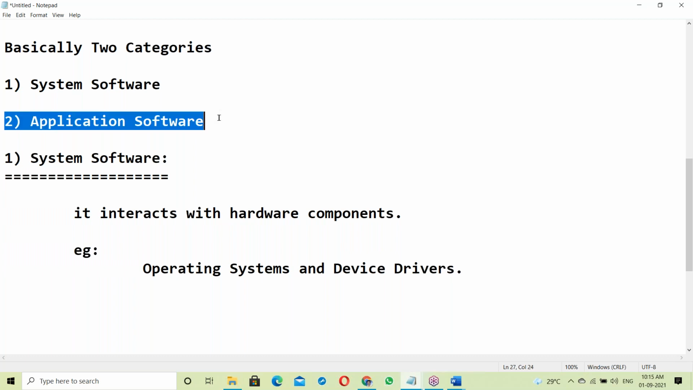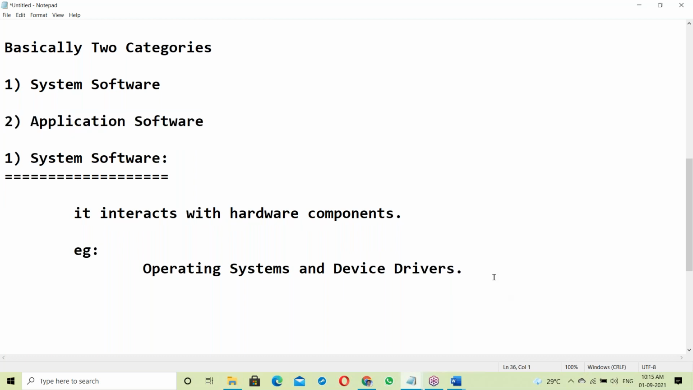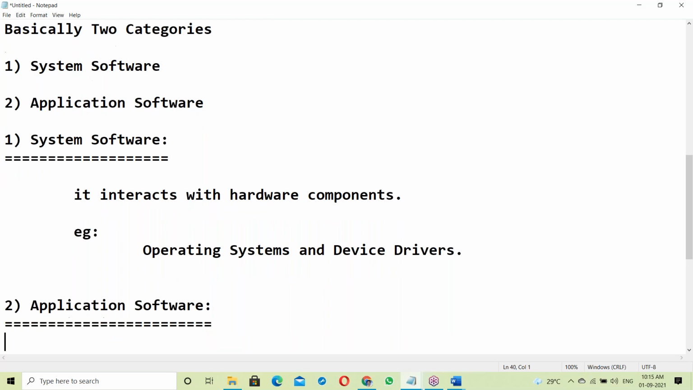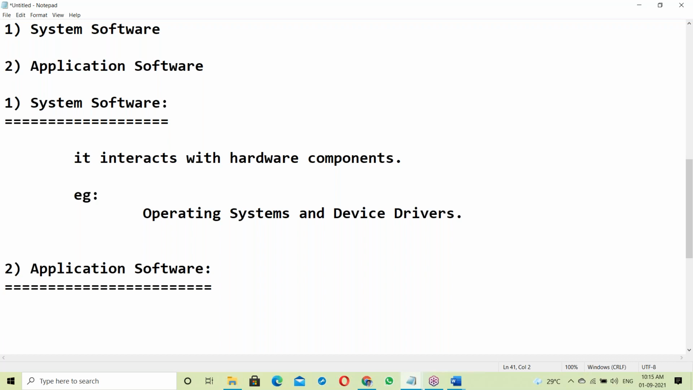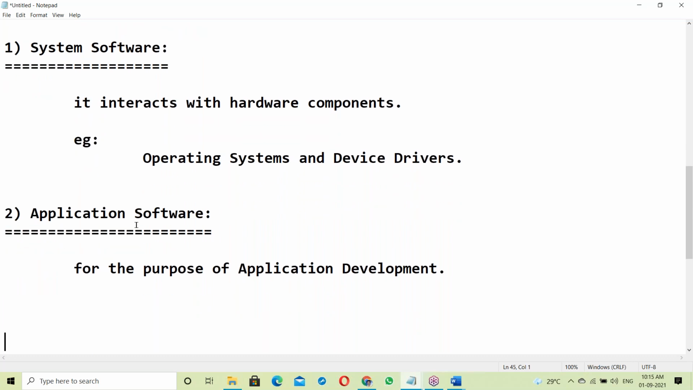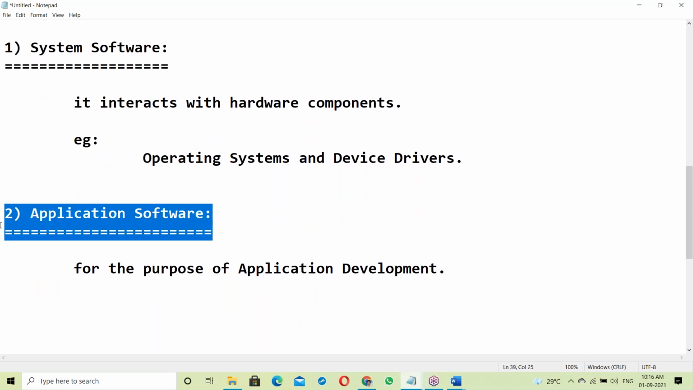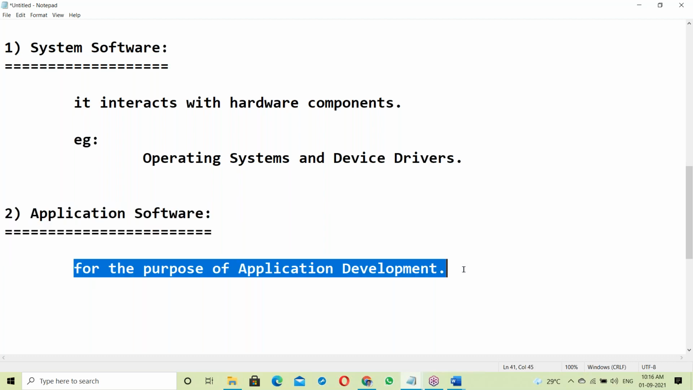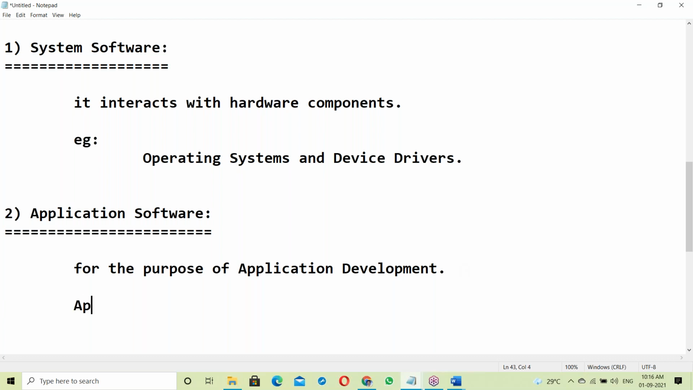Next, application software. What is application software? Application software is for the purpose of application development. Applications, see, apps. So what are the apps?